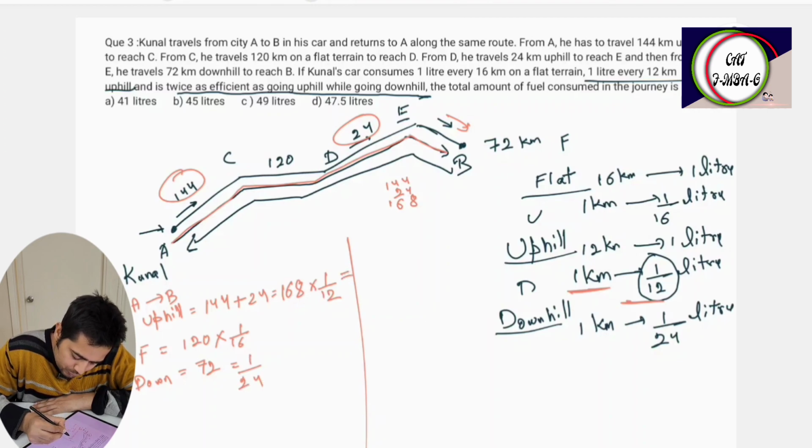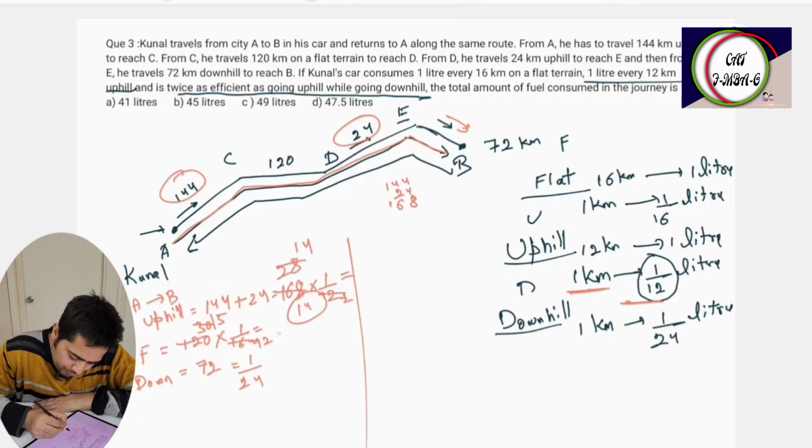So this is equal to 14, plus 7.5, plus 3. Simplifying, this is equal to 15 by 2, which is equal to 7.5 liters.